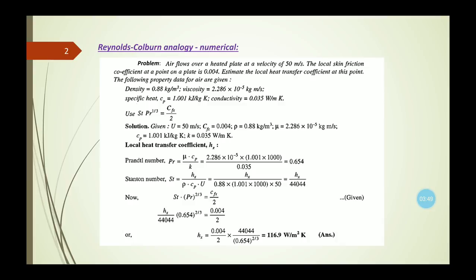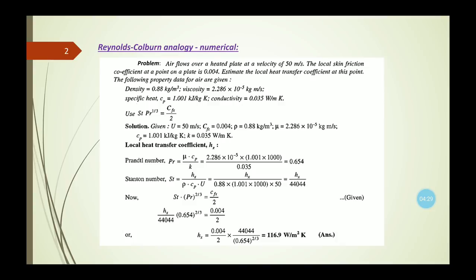Now, the formula for the Prandtl number is known to us, which is mu Cp by K. The mu is the dynamic viscosity, which is given in the question. The value of Cp is also given, 1.001 kilojoule per kg Kelvin, and the value of thermal conductivity is also given as 0.035 watt per meter Kelvin. If we put all these three values in the formula of the Prandtl number, mu Cp by K, then we can calculate the value of the Prandtl number, which comes out as 0.654.